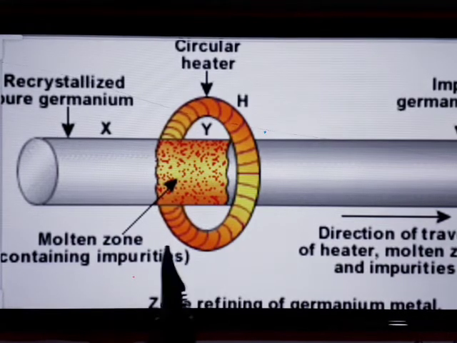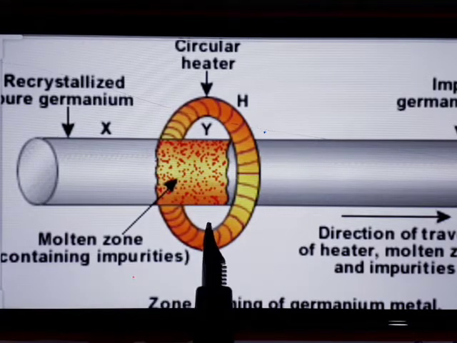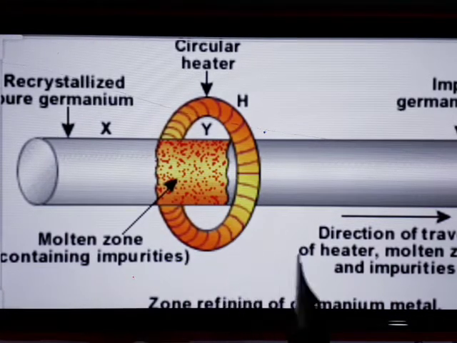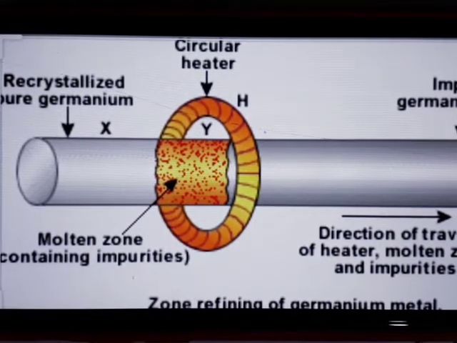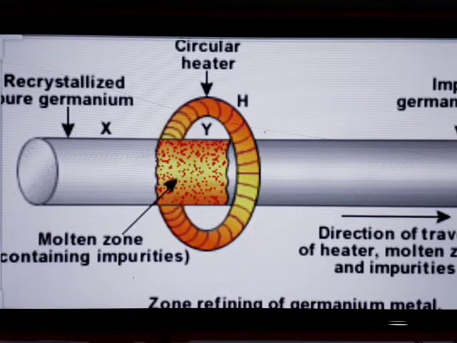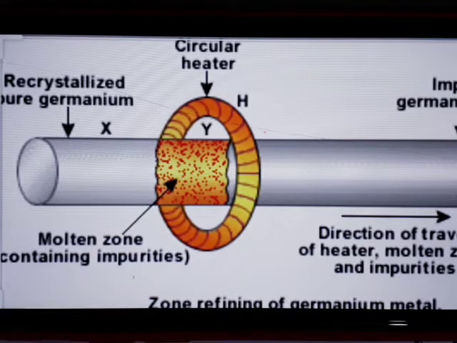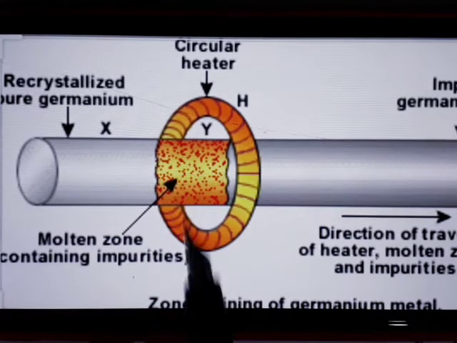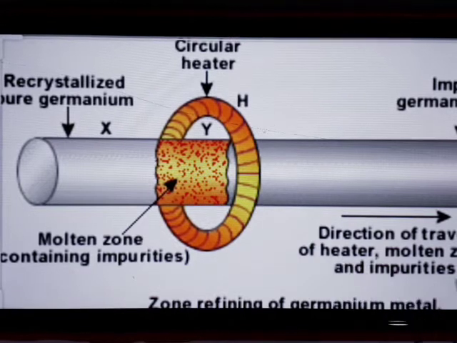Now this results in the formation of a molten zone. Then, as a heater, if this heater is moved along the length of the rod, pure metal will crystallize out from the melt, and your impurities will pass into the adjacent molten